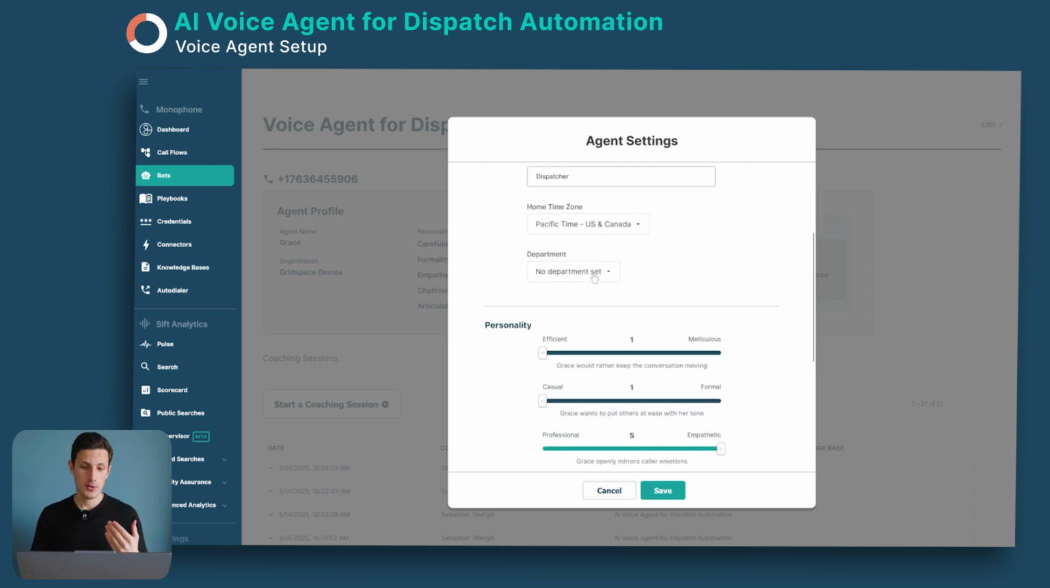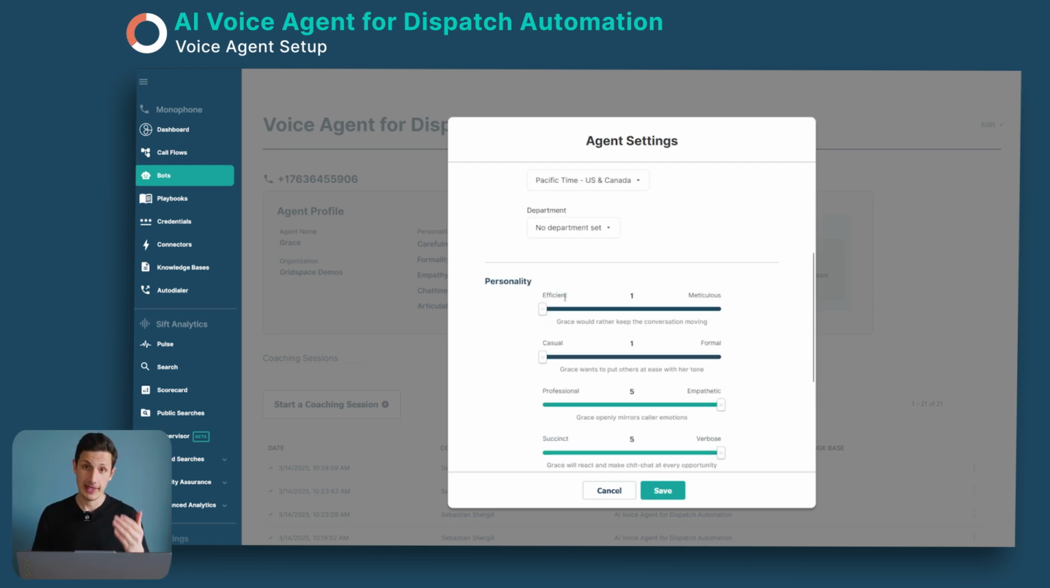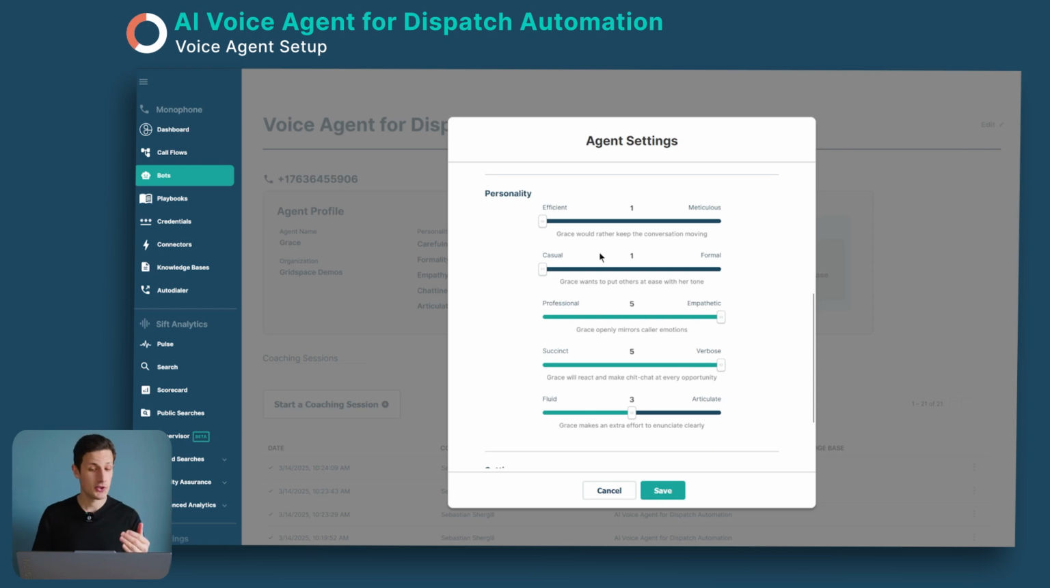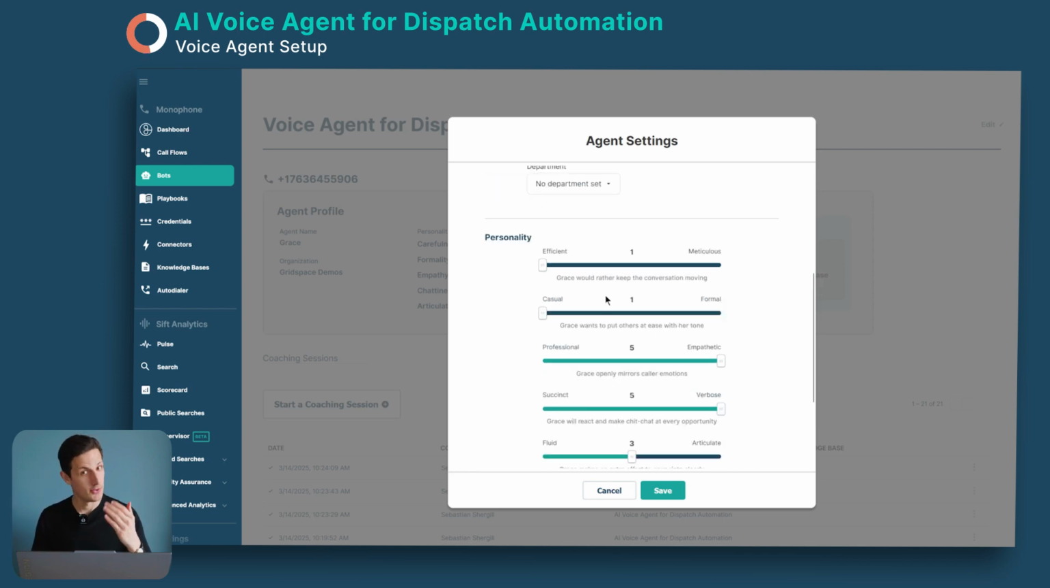And then you can set the time zone, and here you can choose her personality. So you can make her more meticulous, she can be more empathetic, she can be less empathetic, she can be more articulate or more fluid or faster. So she's very customizable depending on the use case.